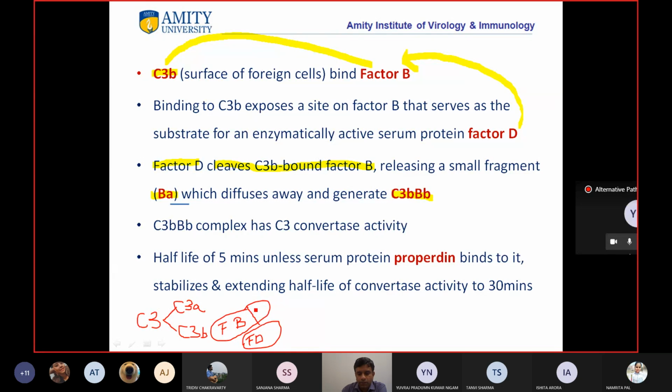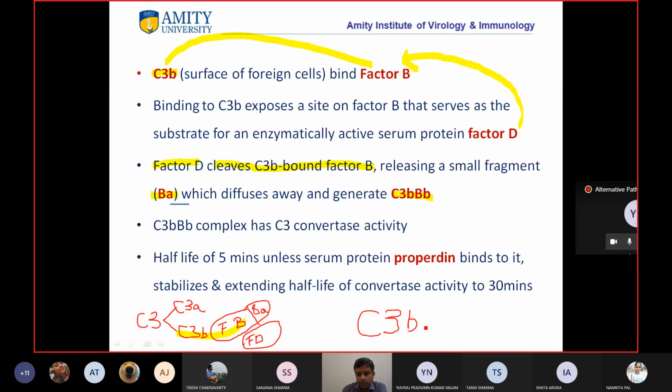So this is the smaller fragment, so this is Ba. Now what is formed here? We have C3b and factor B, so how will you write it?